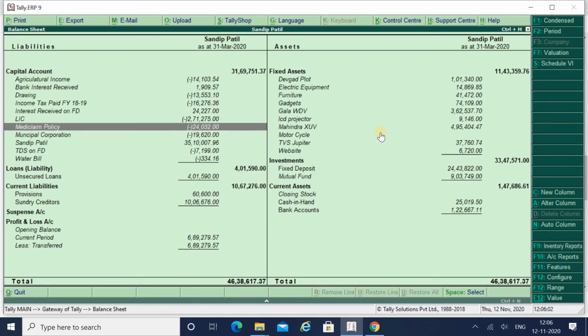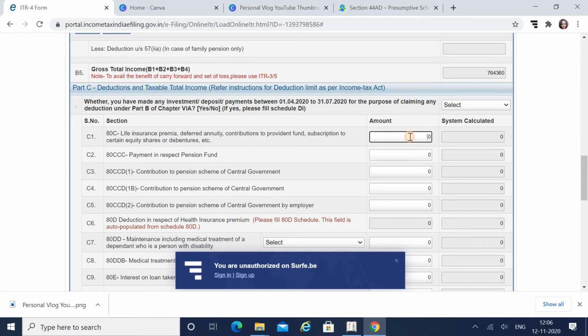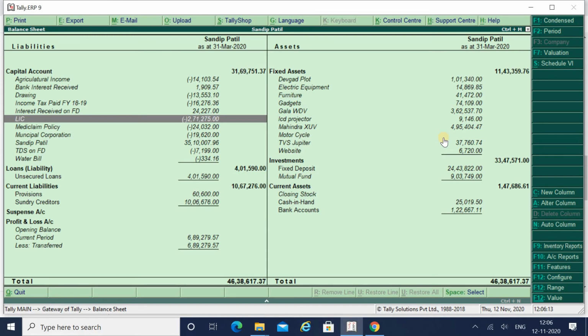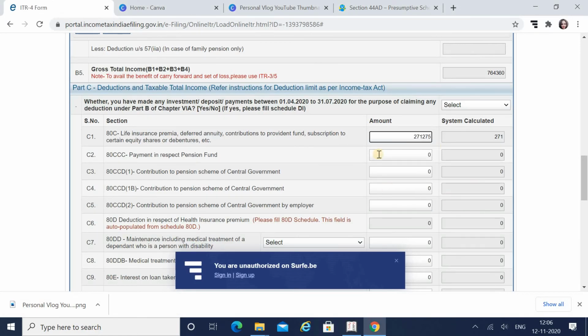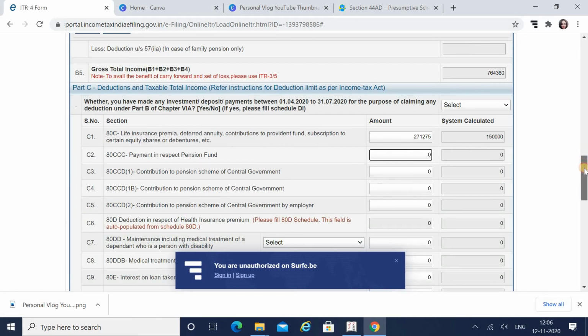Under section 80C, that is the LIC, 2,71,275, you can show the actual amount which you have paid, and the system-calculated value will be the actual deduction for which you are eligible. Then I have a mediclaim policy of 24,032.